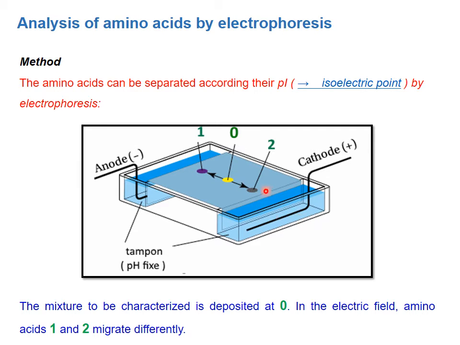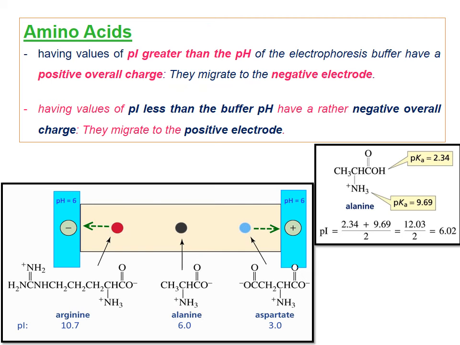When you apply an electric field at a particular pH buffer, the mixture of amino acids undergoes migration. Listen, amino acids having an isoelectric point greater than the pH of the electrophoresis buffer have a positive overall charge.